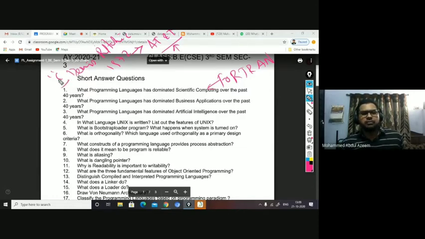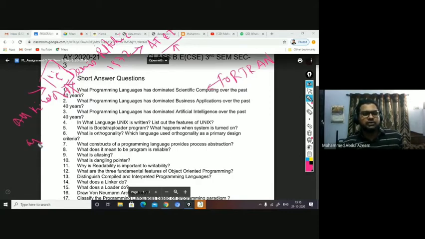Another main reason behind inventing C, and the main feature, was that it is applicable for all kinds of applications. This was the main reason behind implementing the C language.